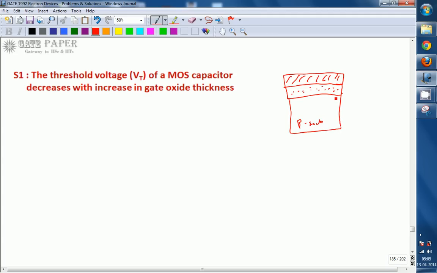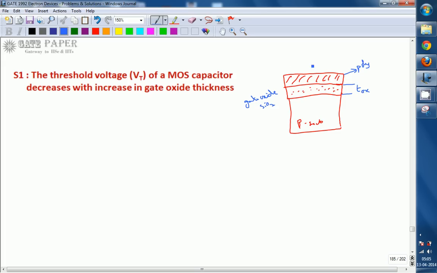The width over here is TOX, the oxide thickness. This is the gate oxide or thin oxide, which is the SiO2 layer, this is poly, and this is the p-type substrate.